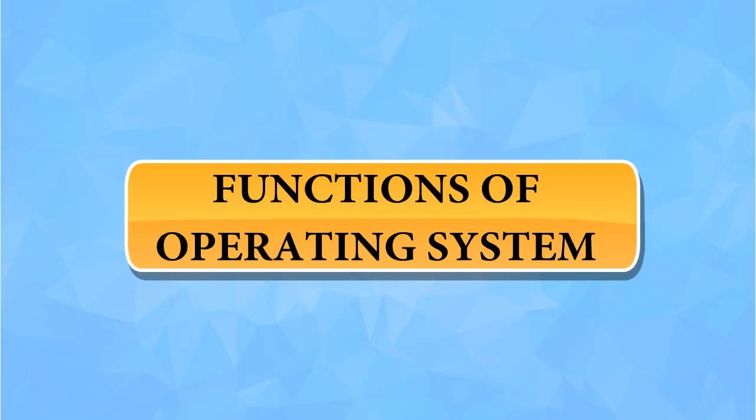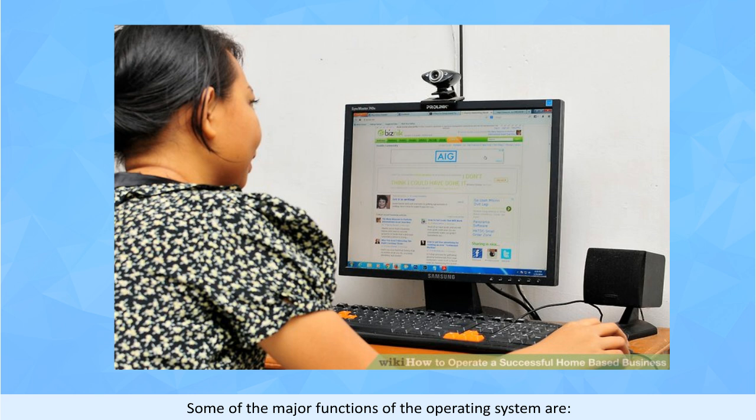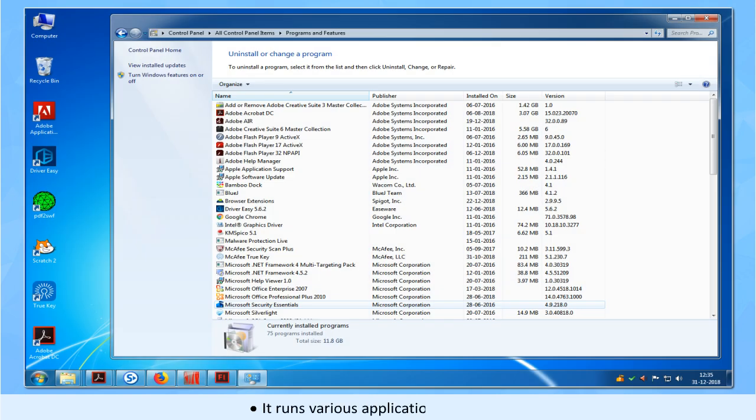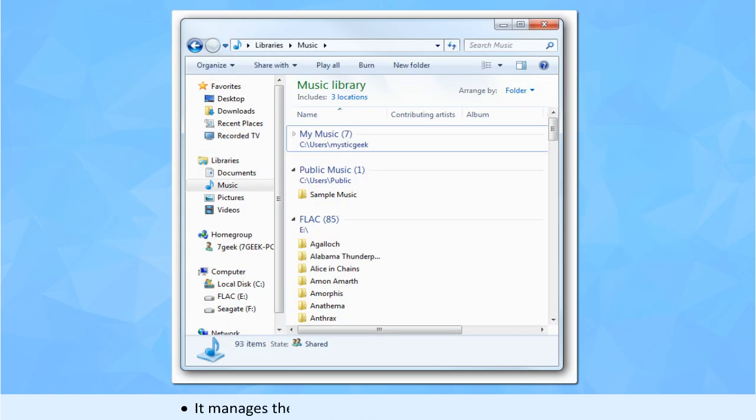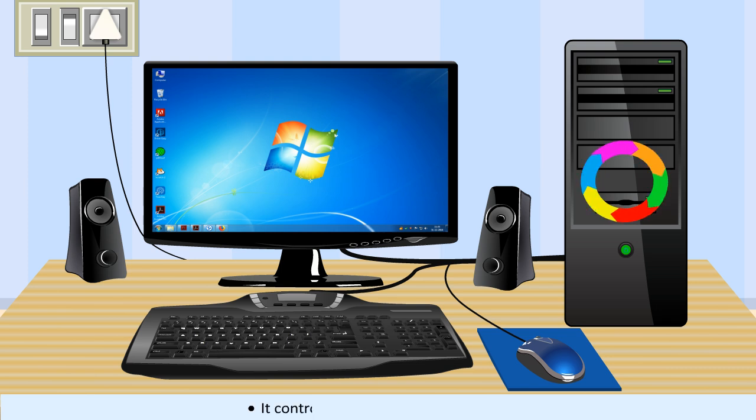Functions of operating system. Some of the major functions of the operating system are: it allows the user to give instructions to operate the computer. It runs various application software. It manages the files and folders stored on the computer. It manages the memory of the computer. It controls input and output devices.